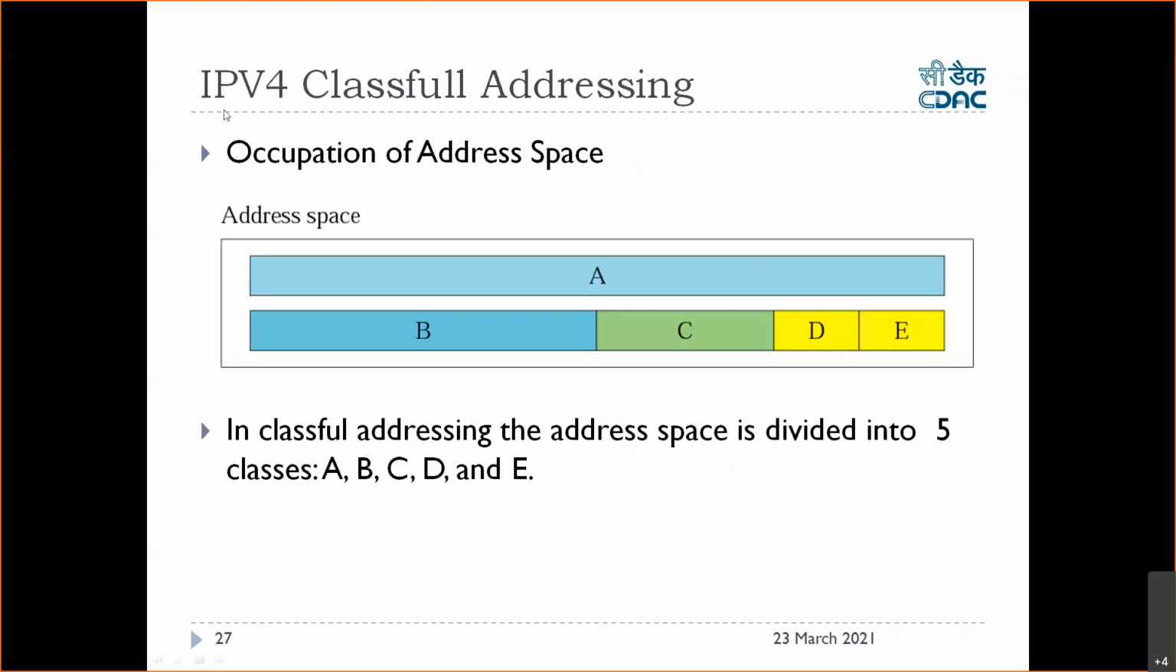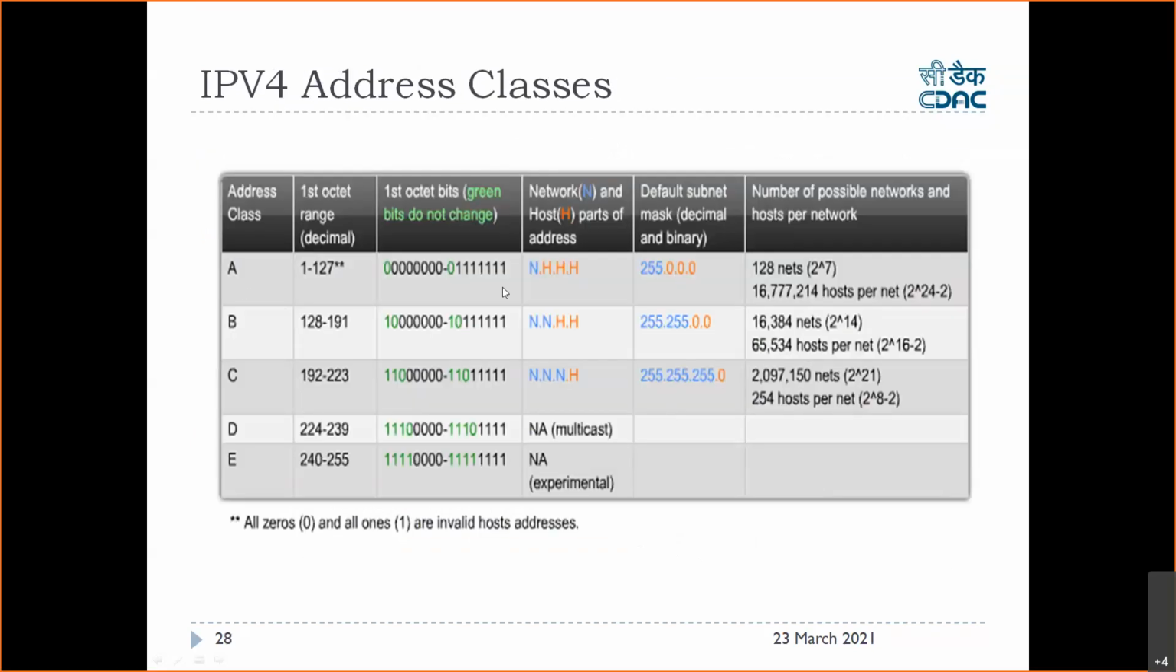So in IPv4, we have classes of IP addresses: Class A, Class B, C, D, E. We have different classes of IP addresses, right? So how are those classes defined? These are the classes. This is how the classes are defined. If you see Class A,